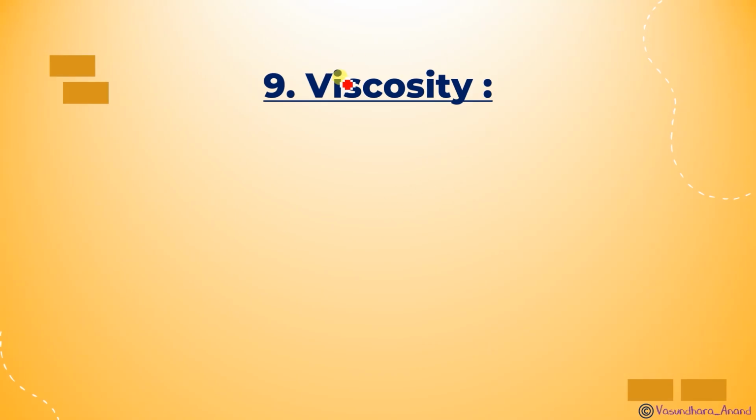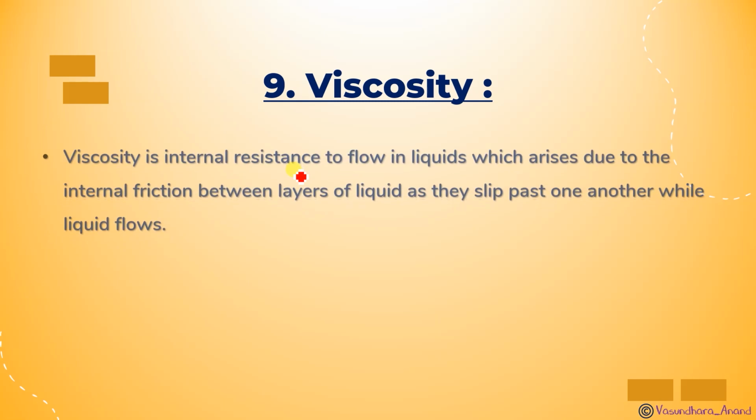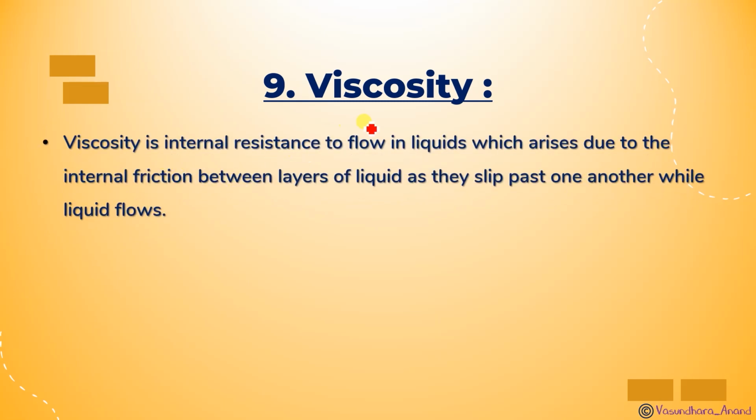So now the next property is viscosity. Viscosity is the internal resistance to flow in a liquid, which arises due to the internal friction between layers of liquid as they slip past one another while the liquid flows. It is simply the flow of the upper layer of liquid over the lower layer of the liquid.